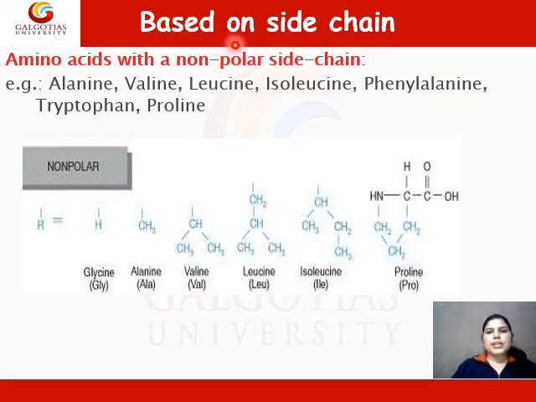Based on side chain, amino acids are categorized into two categories: non-polar side chain and polar side chain. Examples of non-polar side chains are alanine, valine, leucine, isoleucine, phenylalanine, tryptophan, and proline.